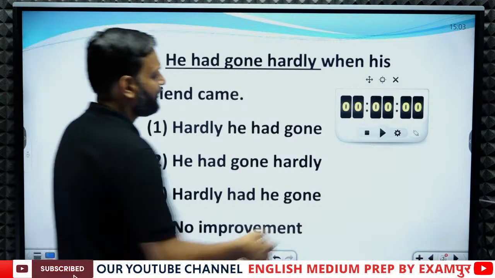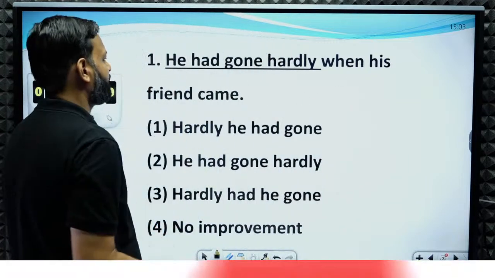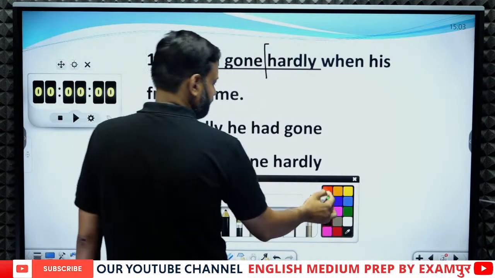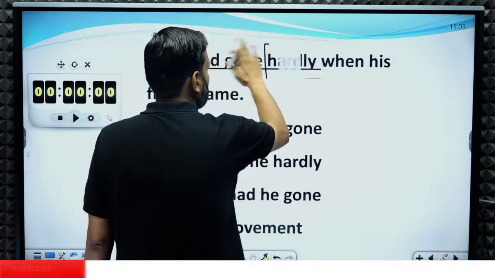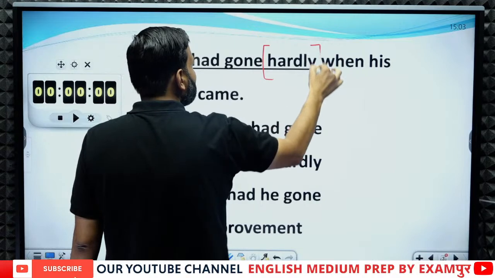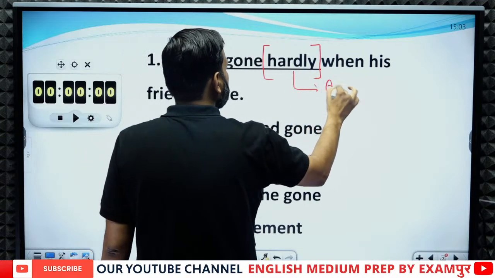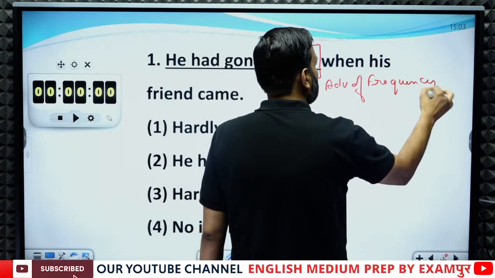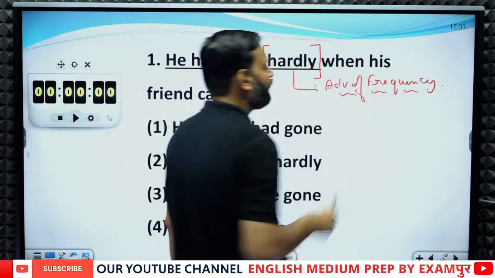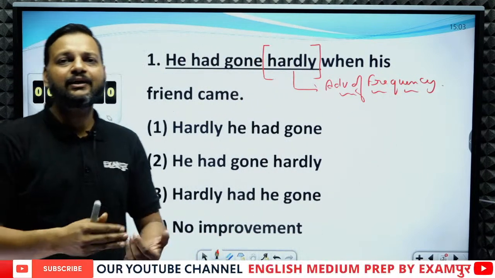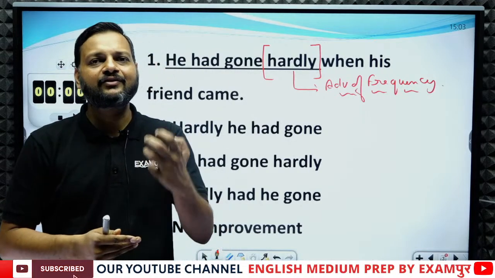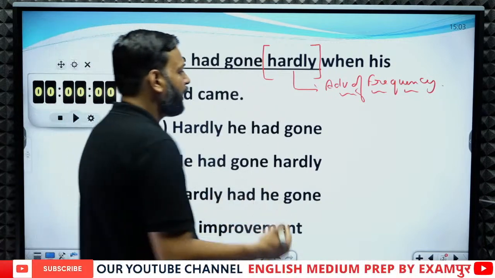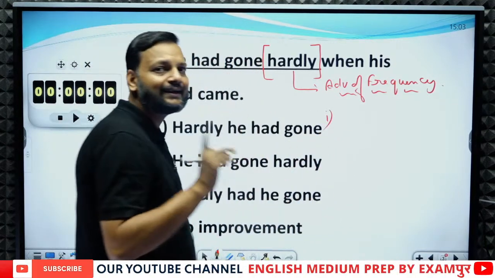Okay, let me tell you the answer. See, in this sentence, the word hardly is an adverb of frequency. Its meaning is rarely. Hardly has the same meaning as rarely. Now there are two positions where hardly can be used.